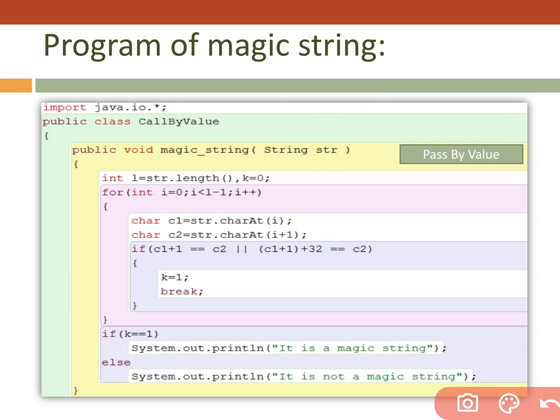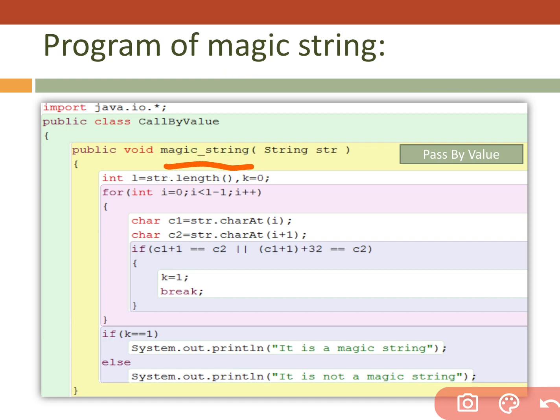See, I have used the class name call by value because I want to tell you about call by value. But when you get a question to find whether the word is a magic string or not, use related names here. Now I want to tell you call by value with the help of the magic string program.